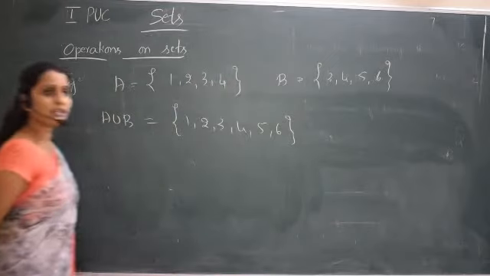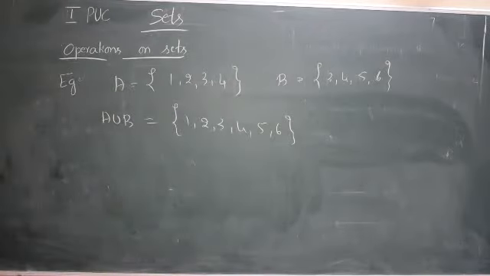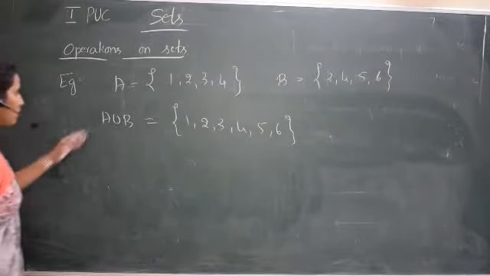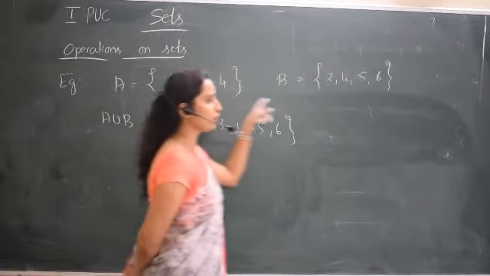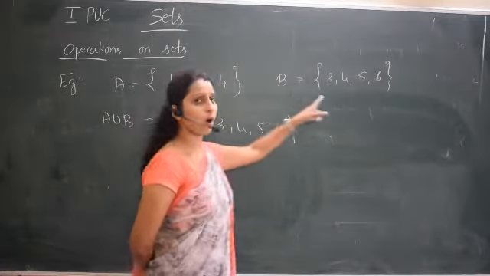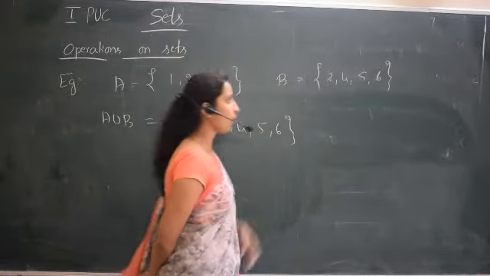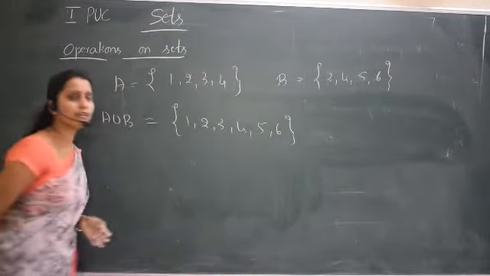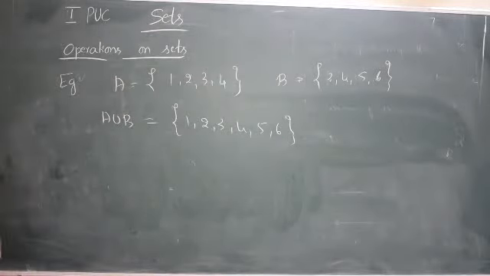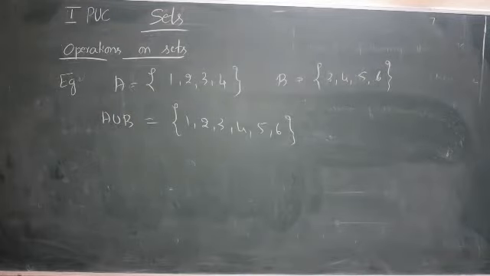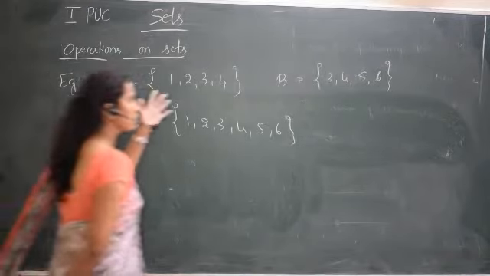I have written all the elements together. So this becomes A union B. If we write all the elements together, that becomes A union B. 1, 2, 3, 4 and 3, 4, 5. Here 2, 3 and 4 are common elements. So I cannot write the common element two times, because in a set we won't write a common element two times. We write it always once. Therefore, A union B is a set of all elements that belong to A and B.